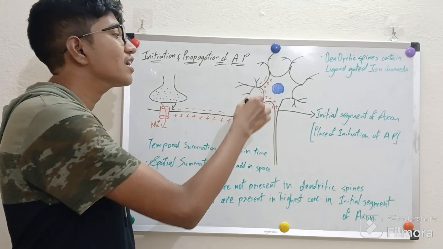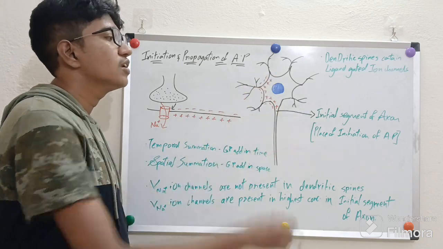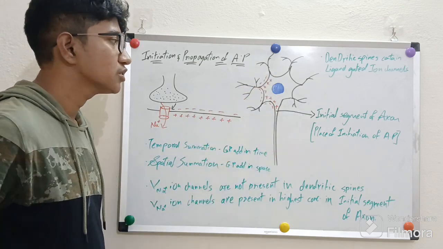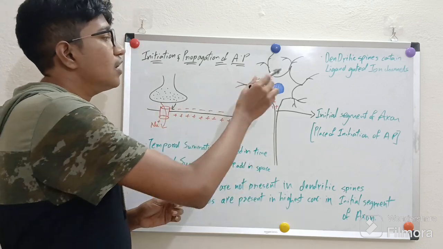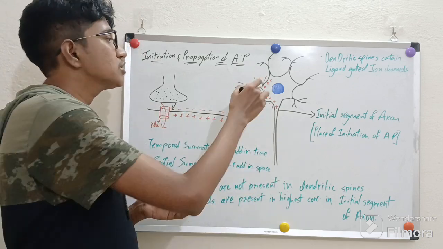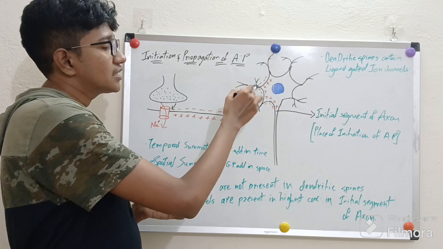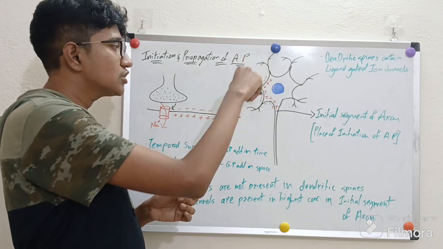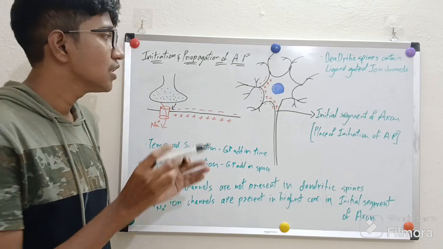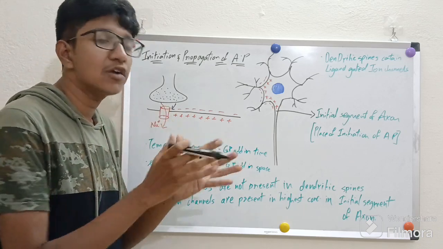Now, not only one graded potential will reach and cause the firing of action potential. Graded potentials will summate at this point. That means a greater number of graded potentials will reach the dendritic spines or the postsynaptic membrane, and then these graded potentials will summate here. That means all the graded potentials will add together.